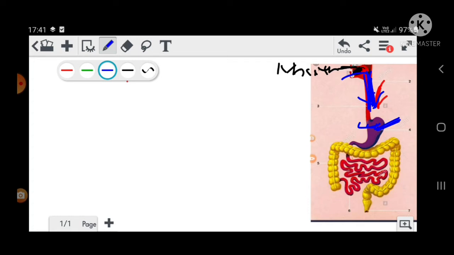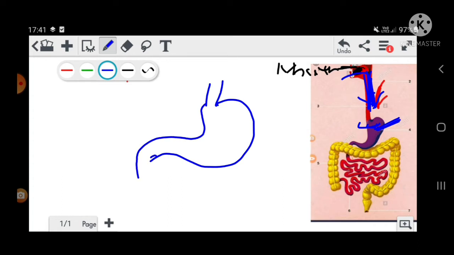In the stomach, the structure is somewhat like this. The wall of the stomach is somewhat thick in this way. This is the wall of the stomach.